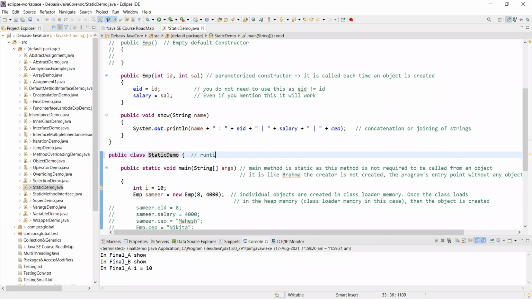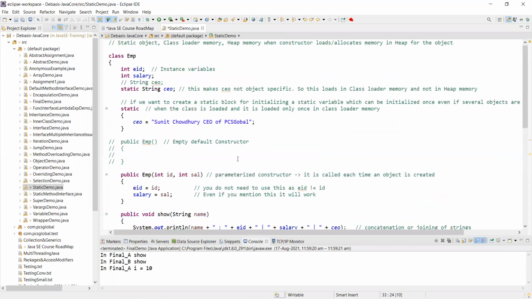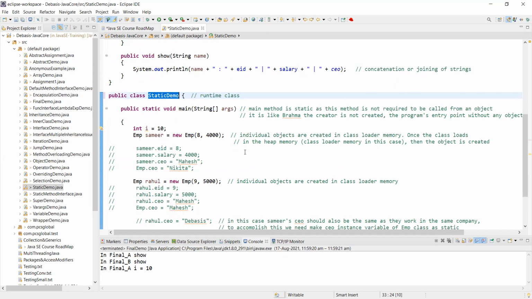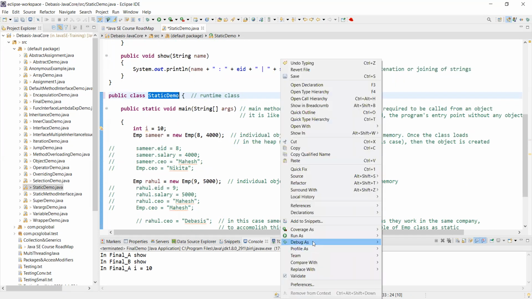It will only take shape the first time, it will be defined and loaded into the class loader memory, and whenever you are running it, when you say run as Java application, only at that time will it be picked up from the class loader memory and created.